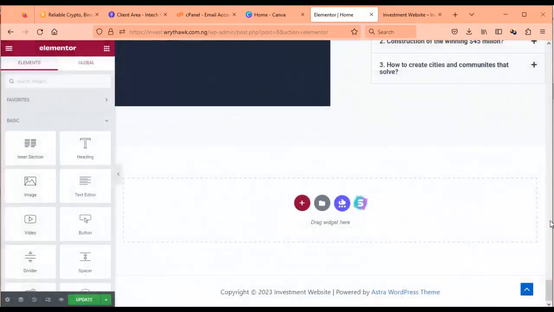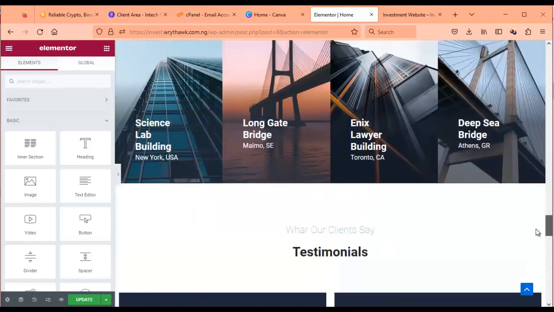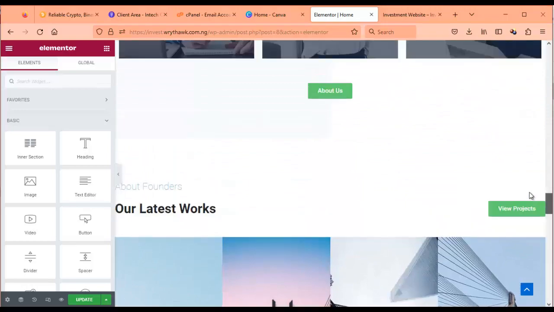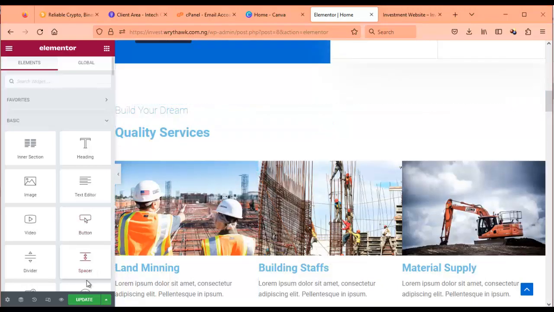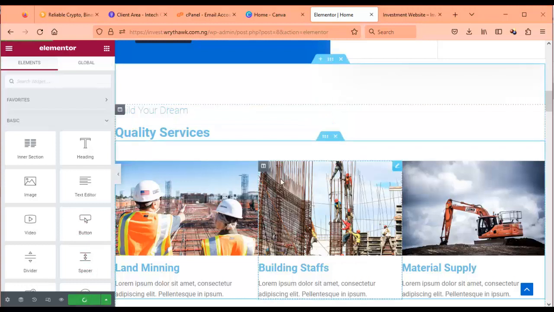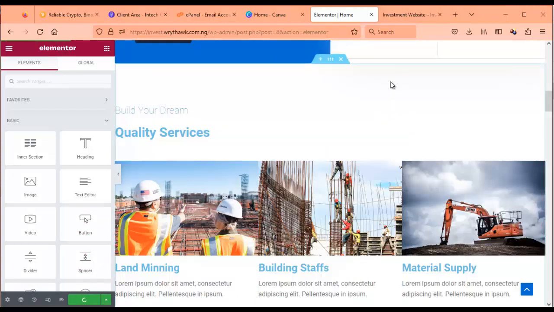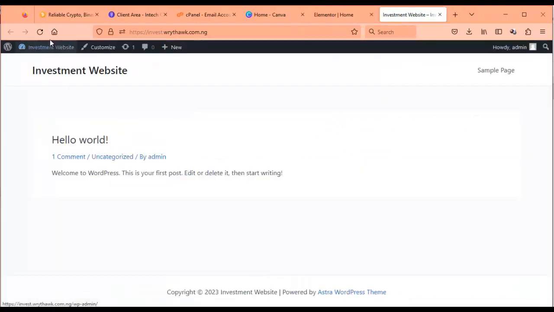Now you see that we have this right here. I don't think everything installed here actually. Okay, let's tap update. We're going to edit this, but before that, let's see if it will reflect on our site.